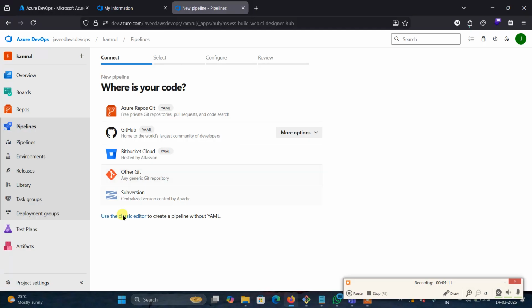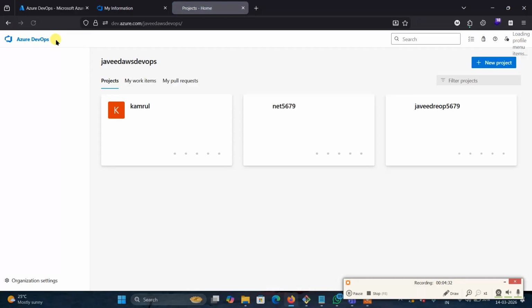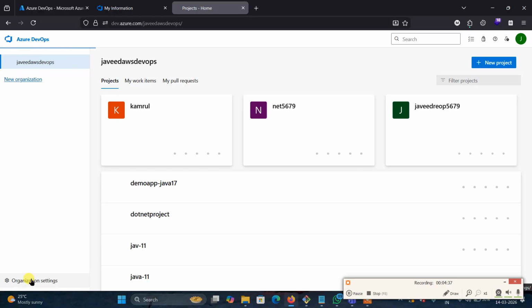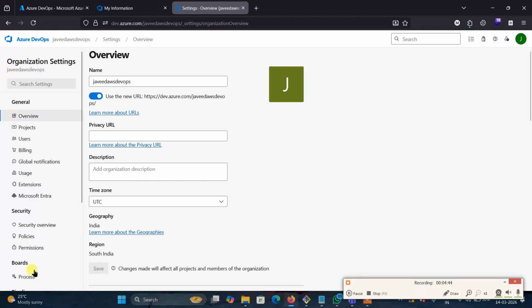Right now, I'm going to take the classic editor. It's nothing but a freestyle pipeline in Jenkins. Now, here, check use the classic editor. The first time, this classic pipeline option will be disabled. To enable it, go to the organization setting. Go to the organization setting to enable the classic editor.